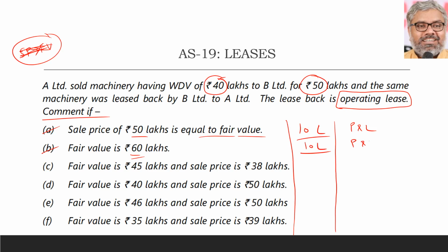10 lakhs profit will be recognized immediately in the P&L account. Why? Because it's a profit. If it is a loss, then we'll think and see whether that loss is going to be compensated in the future lease payments or what. If it is a profit in this case, that can be very much recognized immediately.